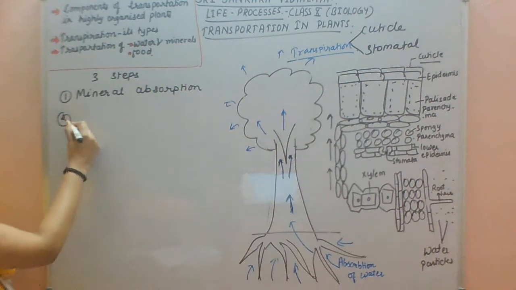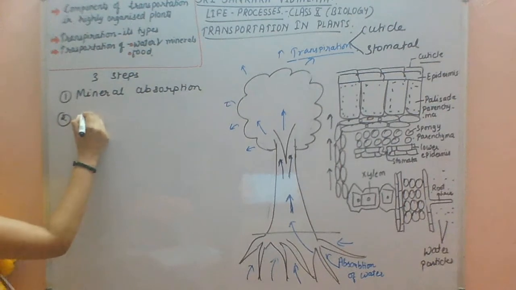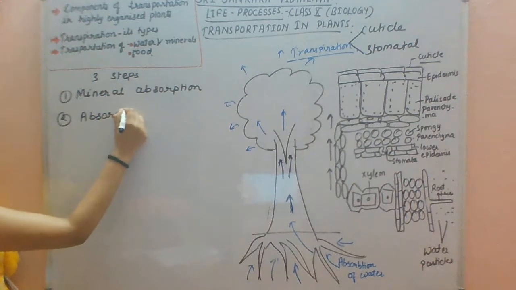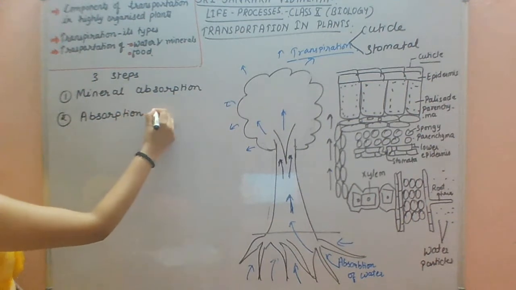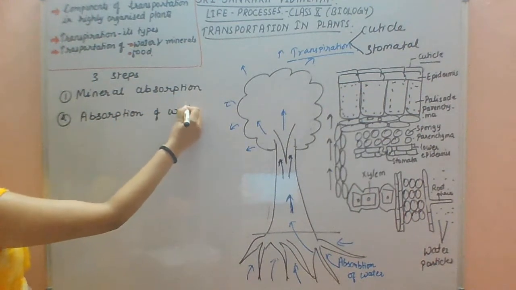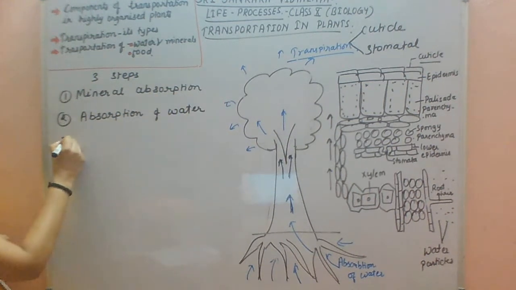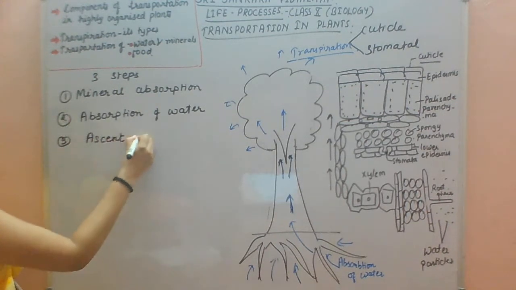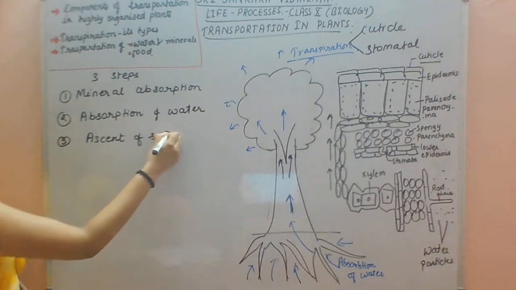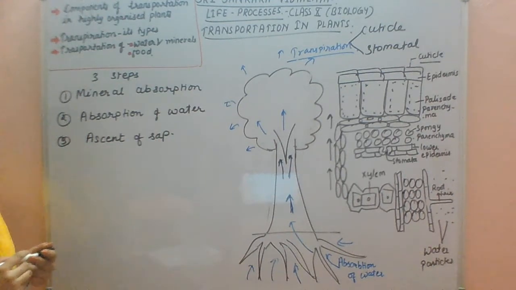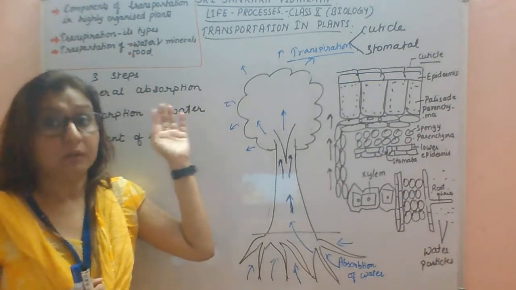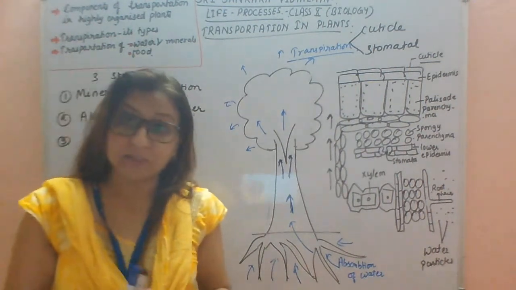Second step is absorption of water. And third step is ascent of sap. Now I will explain each and every step to you. First is mineral absorption. How does mineral absorption take place?